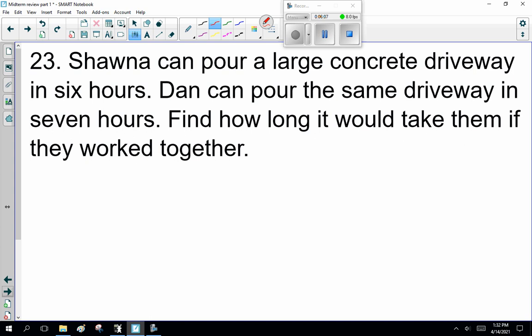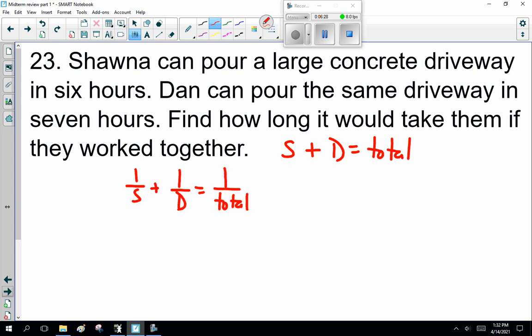Now, we did this in class. So, the first thought is Shauna plus Dan equals total. Not quite. It's time per hour. So it's actually 1 over Shauna, plus 1 over Dan, equals 1 over total. All right? Because it's per hour. That was the tricky thing I tried explaining in class. So, Shauna can do a driveway in 6 hours. Dan can do the driveway in 7, for a total of 1 over T. So if they work together, how long would it take them to do it?